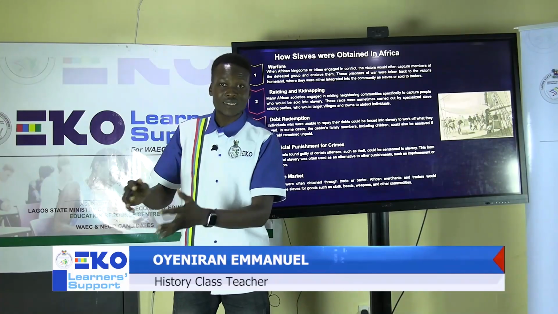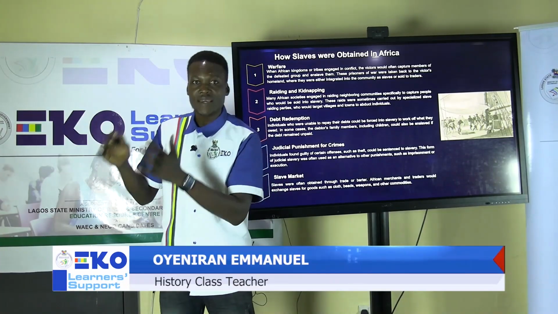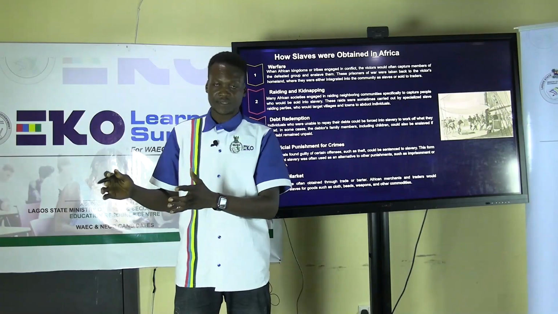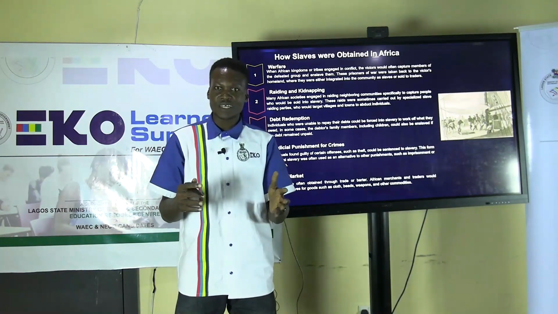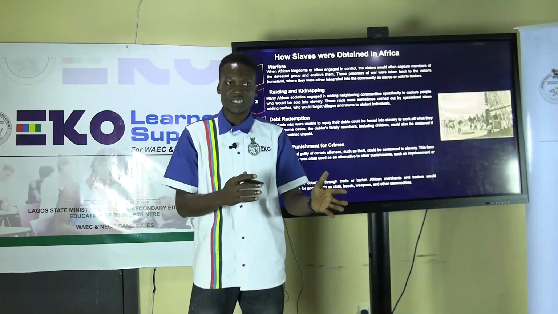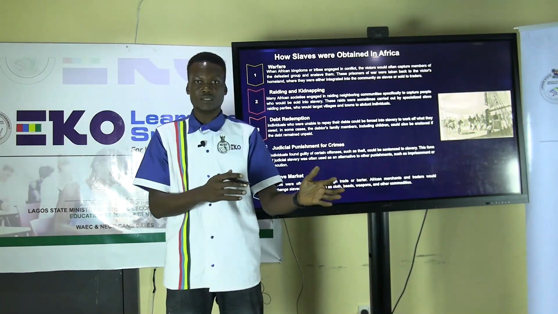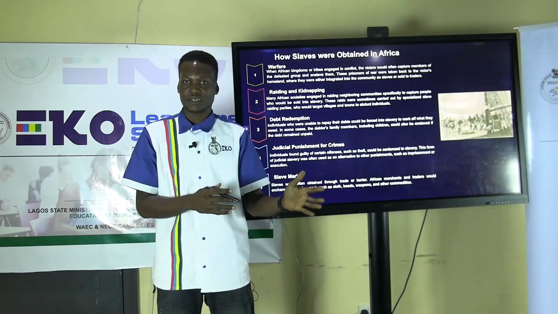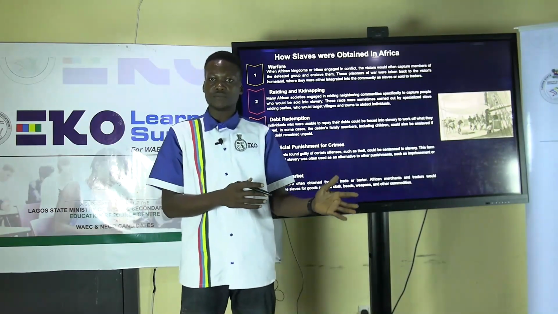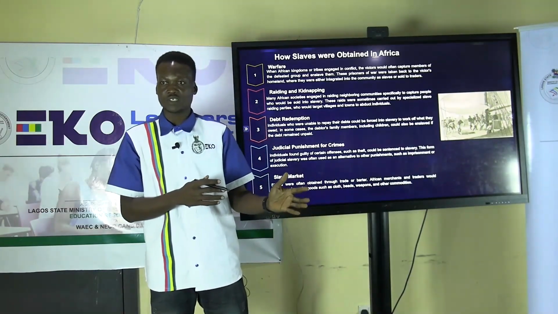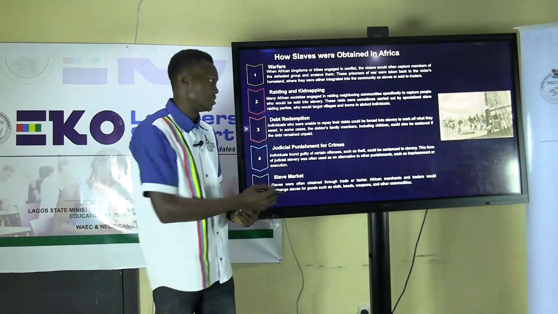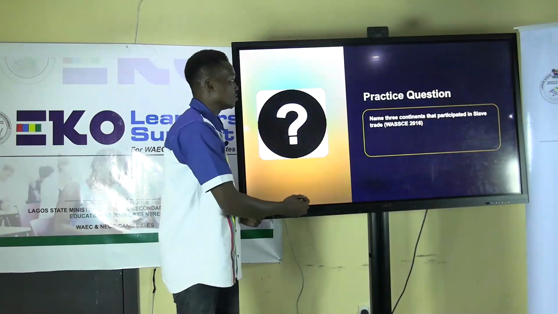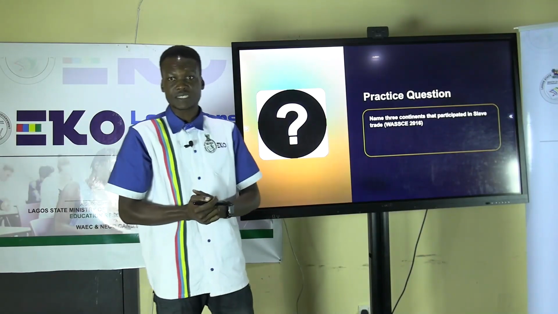There are certain markets that are mainly meant for the buying and selling of slaves. People, especially the European merchants, go to those markets to buy slaves from those who engage in such inhuman and unfortunate business.